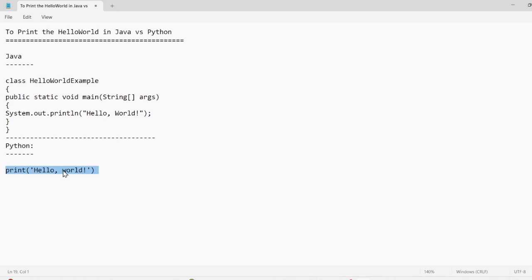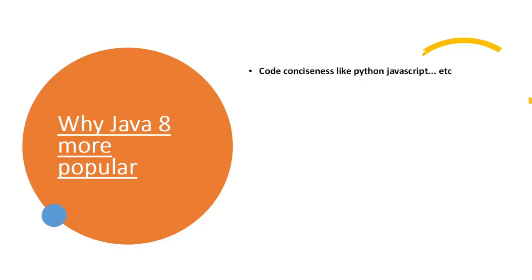Code conciseness is nothing but very short lines of code, and it is very understandable also, since it is just printing the hello world message. It is also maintainable, which I will explain later. Similarly, JavaScript is also function-oriented programming, so everything deals with functions in JavaScript. So this is code conciseness, the first point.